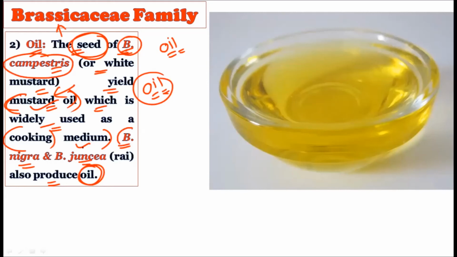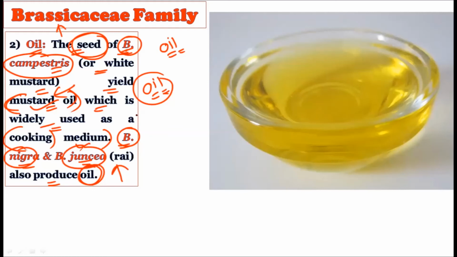These are three botanical names that give oil in the Brassicaceae family, and without the botanical names your answer will remain incomplete. So mention these three species and say that oil can be extracted from these Brassicaceae members, and it is largely used in Indian families as a cooking medium.